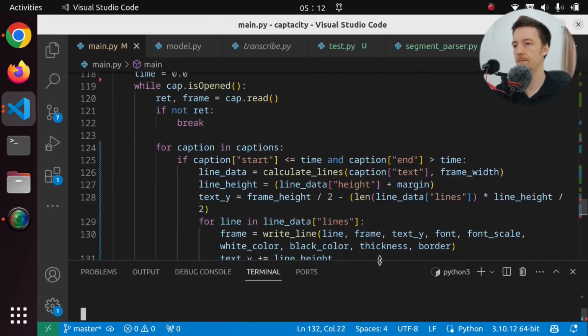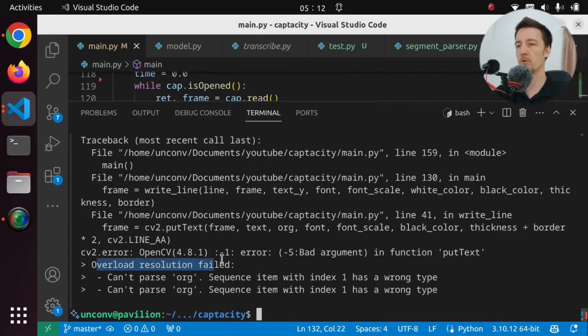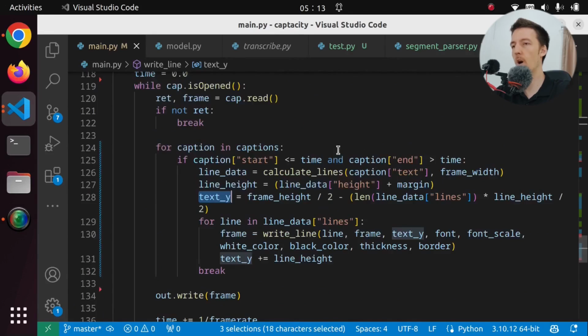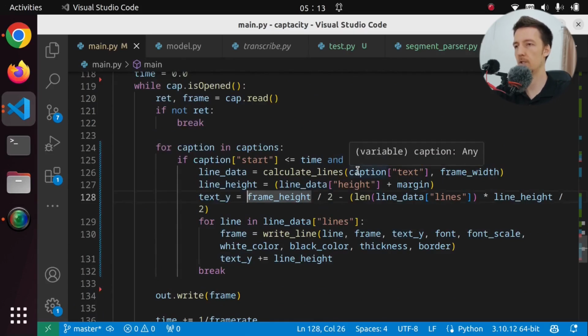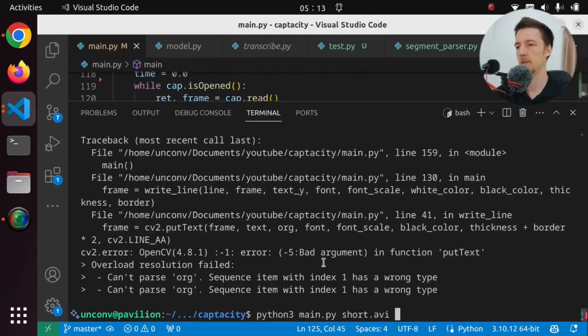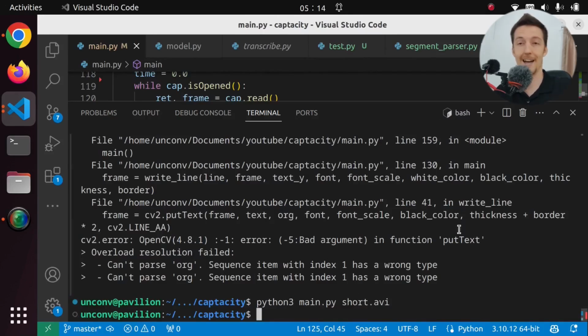Let's run it. And overload resolution failed. Put text, bad argument. Sequence item with index 1 has wrong type. Okay, what does that mean? Frame text org. Okay, I probably have text Y as a float. It needs to be an int. And maybe this has to be int as well, although I think it might be already. Let's run it again. And look at this. We ran it with no errors, but that of course doesn't mean that it works.